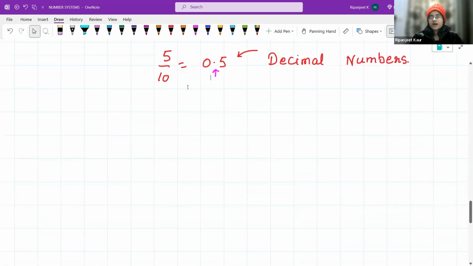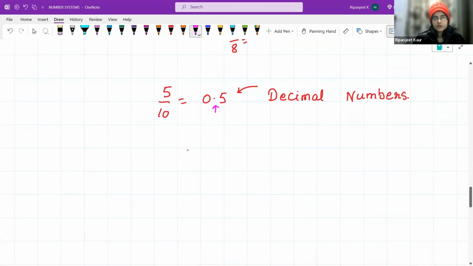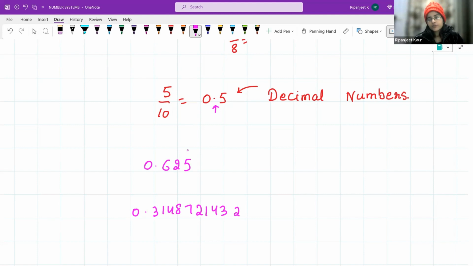But what if there are numbers like 0.5? This is 0.625. Okay, here is also a decimal. And I write a number 0.3148, 7214, 3218, and so on it is going. There are many numbers after this. Can you find out what is the difference between the numbers which are here, here, and here?